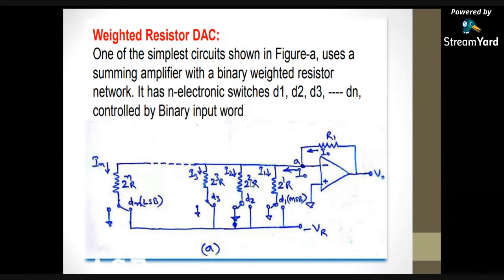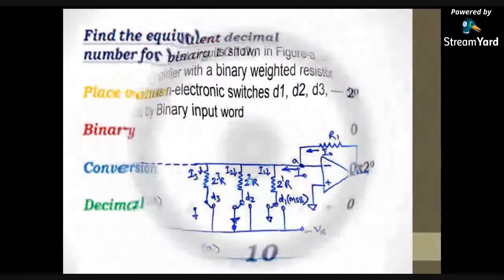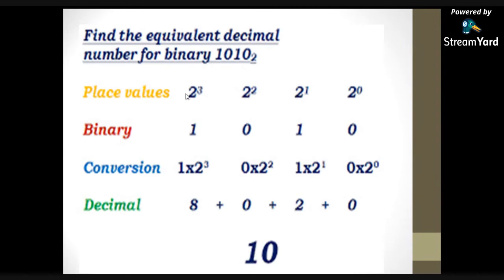In order to understand this, if you observe this example, this bit indicates the MSB, and this is the next to the MSB, and the last one indicates the LSB. If you compare these two bits, the first bit, the MSB weight is 2 power 3, and the next one's weight is 2 power 2.